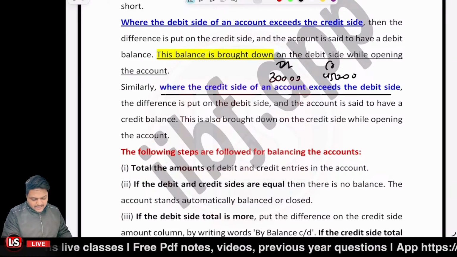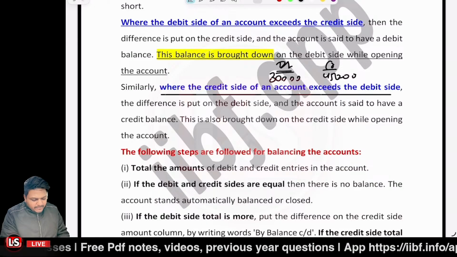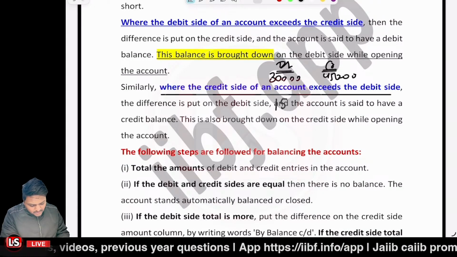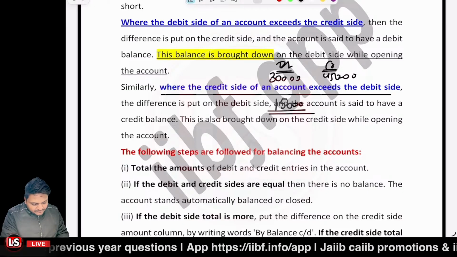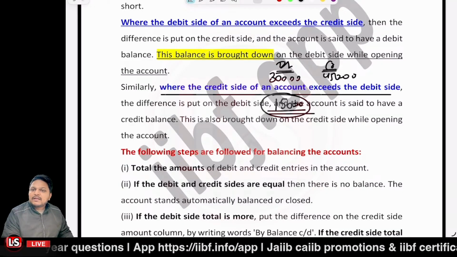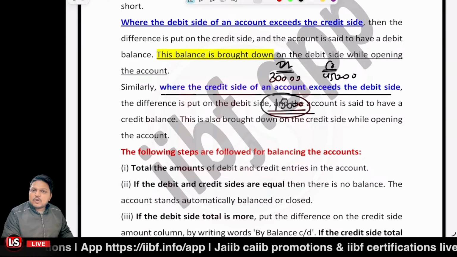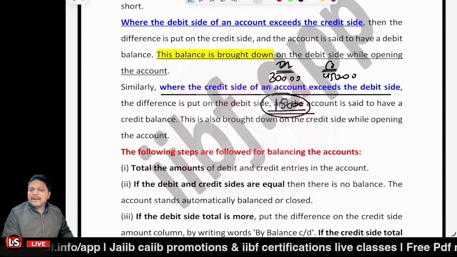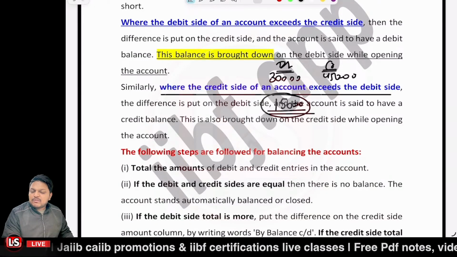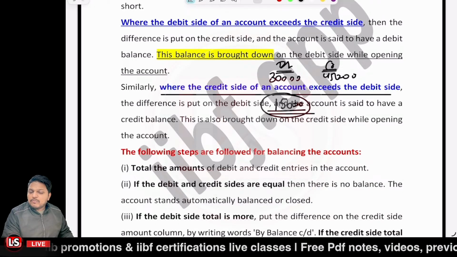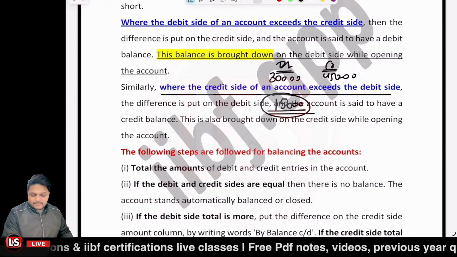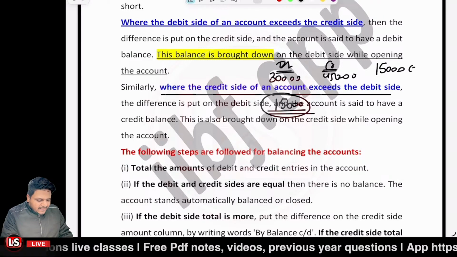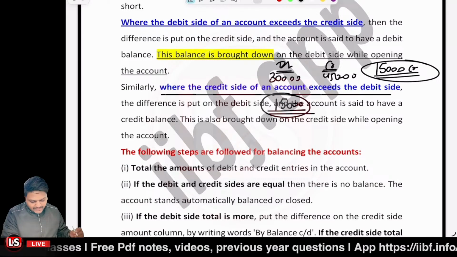The credit side is greater than the debit side by 15,000. Now the 15,000 amount is to be mentioned on the debit side, and the balance of the account will be on the credit side. The higher side would be the balance of the account, but the amount will be the difference between the debit side and credit side. So here the balance of the account is 15,000 credit, right?